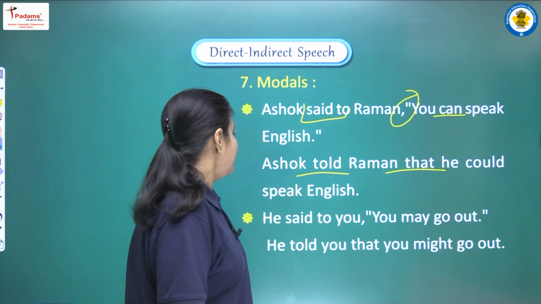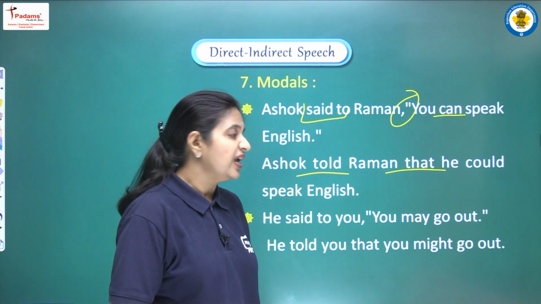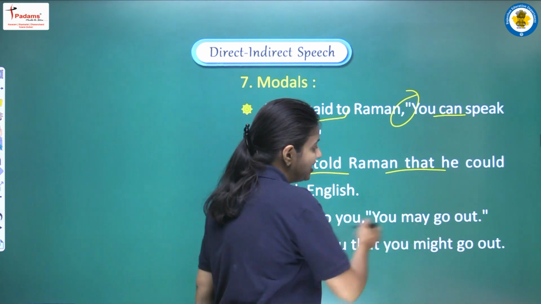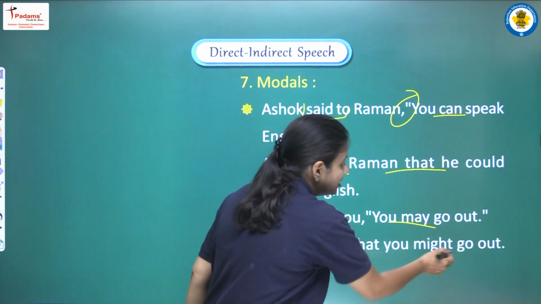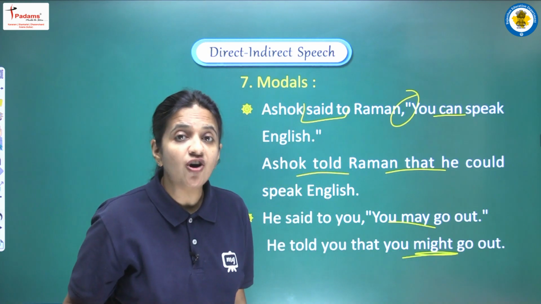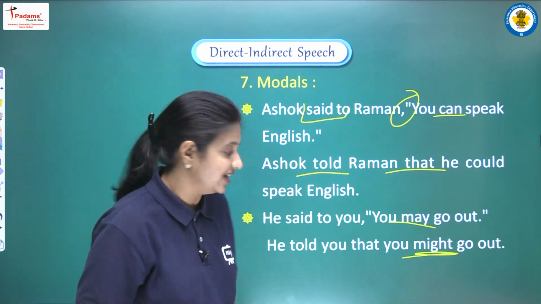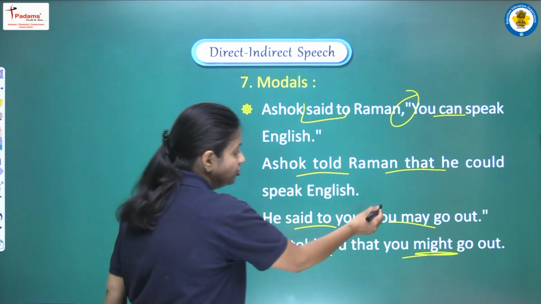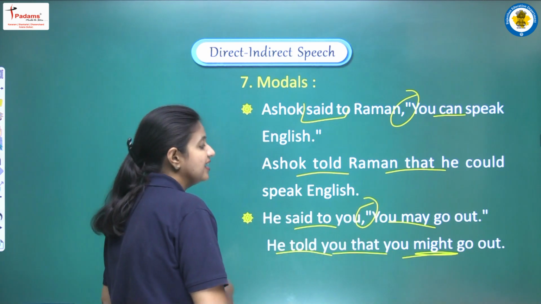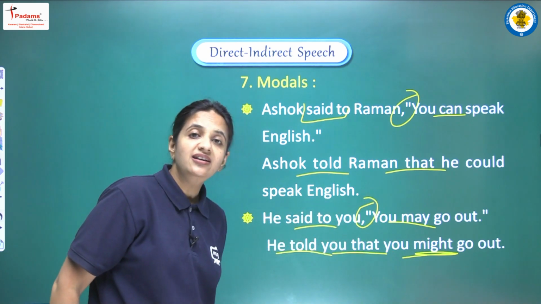Next is, he said to you, you may go out. So again we are having may, that is an example of modal auxiliary, and it will be converted into its past form. So may will be might. Here we are writing first of all told, he told you, next connective that, and now you might go out.